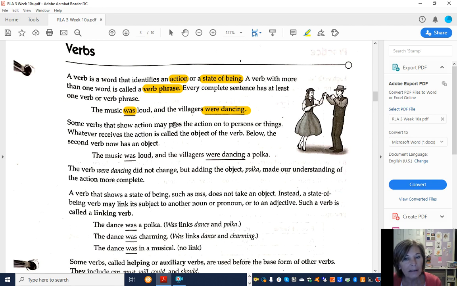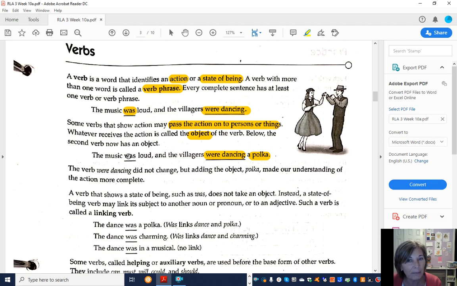In an action verb, the action can be passed to a person or to things, and then that is called the direct object. They're receiving the action. It has to be an action verb to have a direct object. The villagers were dancing is the verb, and polka is receiving the action. That's what's being danced. So this is the object. We call it the direct object.